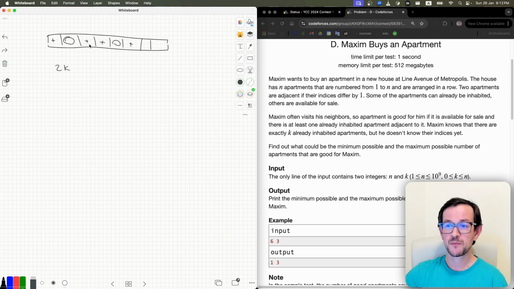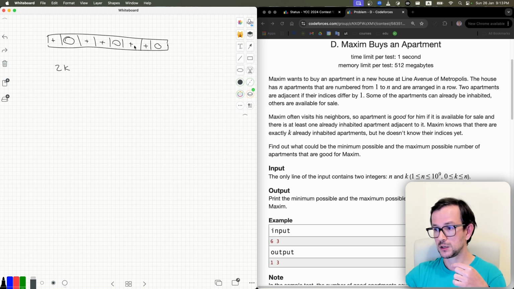Now, what will happen if you continue doing this? If you continue doing this, at some point you will reach the end of your array, and then something different will happen. So here you will have only one good apartment, and so on. Now each next occupied apartment will reduce the number of good apartments, because all apartments are good now.